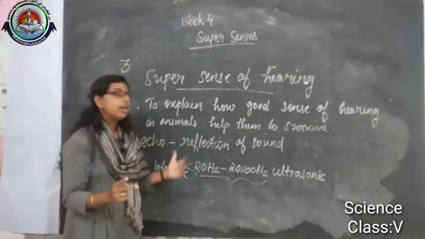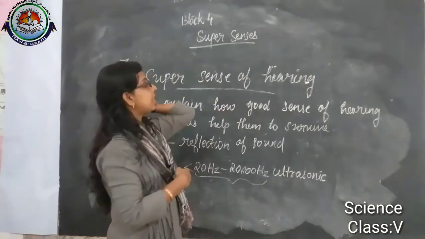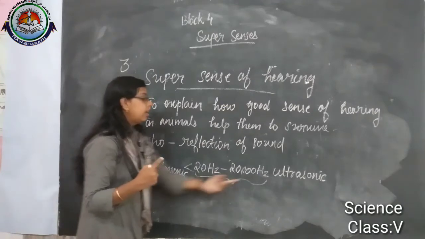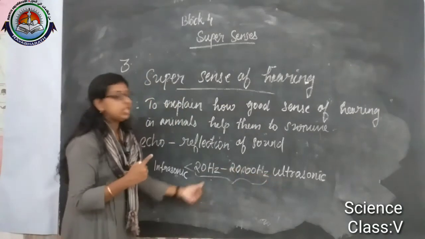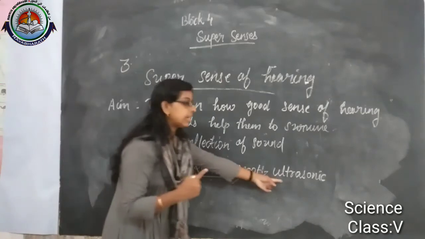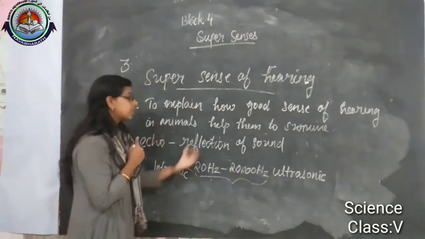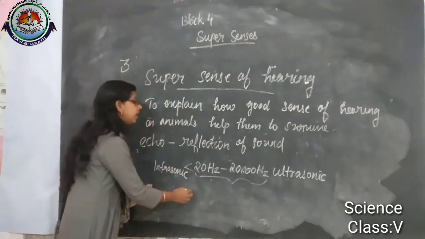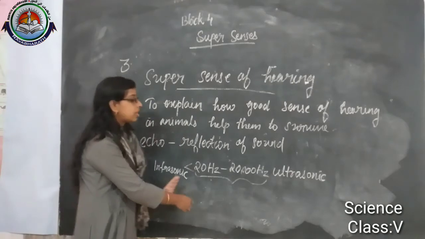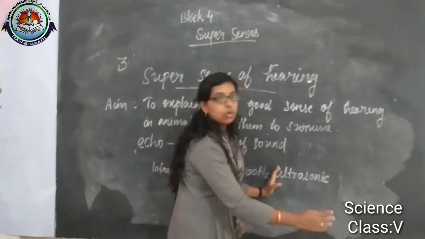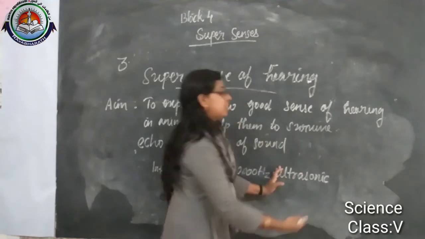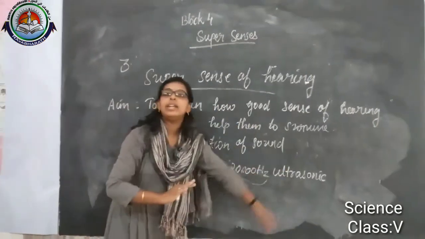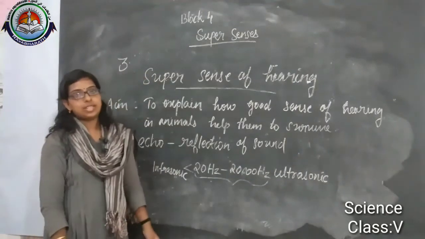But the animals which have a good sense of hearing can respond to this range of sound, infrasonic sound and ultrasonic sound. Some animals can respond only to infrasonic sound, some only to ultrasonic sound, and some others can respond to both infrasonic and ultrasonic sound.